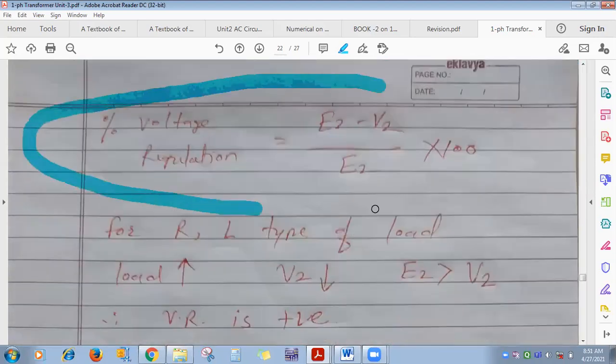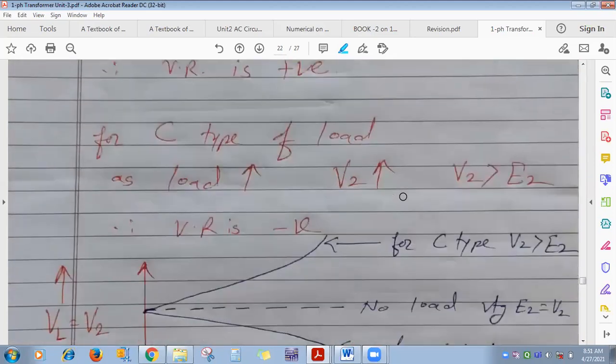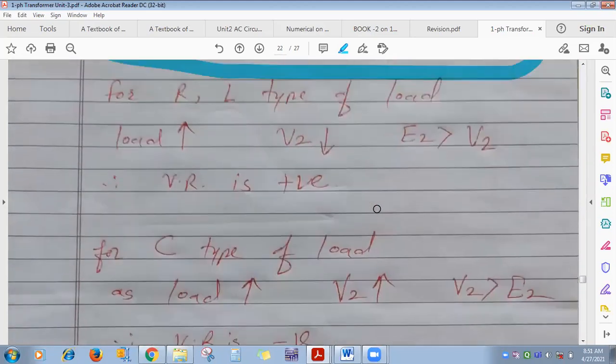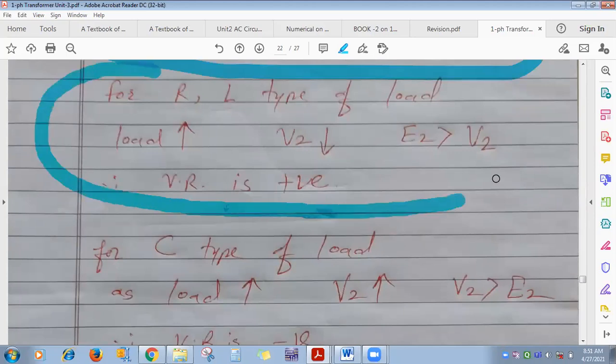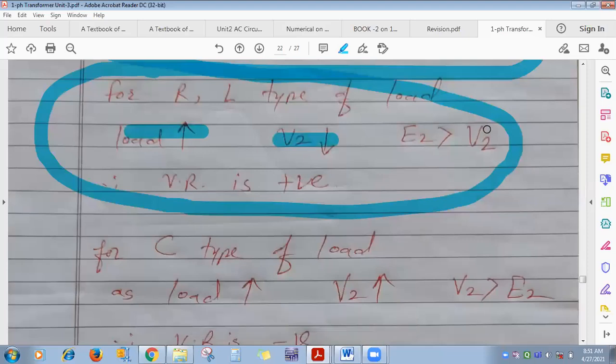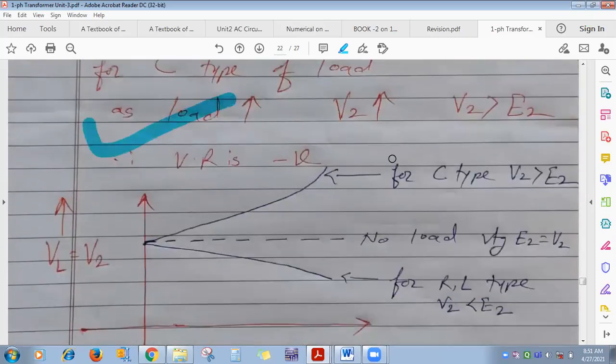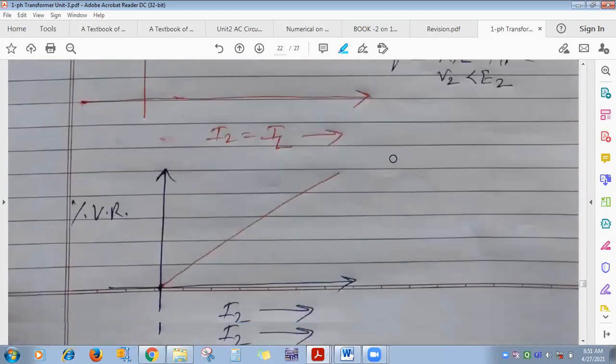Calculate voltage regulation, where E2 and V2 are given. For RL type of load, is voltage regulation positive or negative? Positive. As you go on increasing load, V2 decreases, so V2 is always less than E2. That's why voltage regulation is positive. Reverse is the case for capacitive type of load: voltage regulation is always negative. This one we have seen.